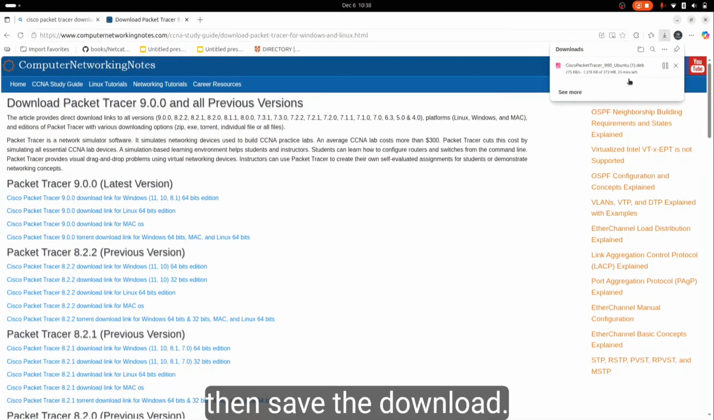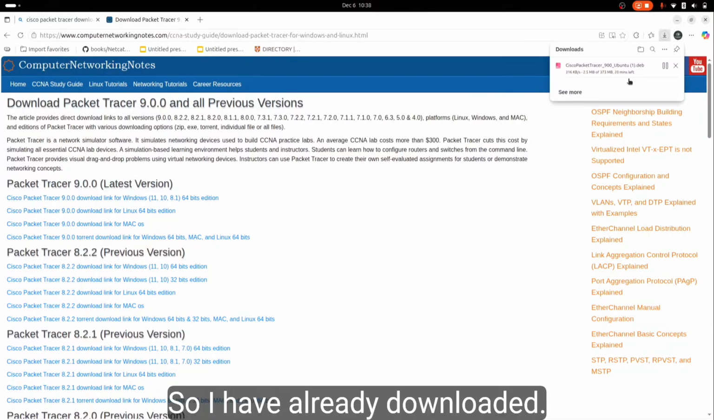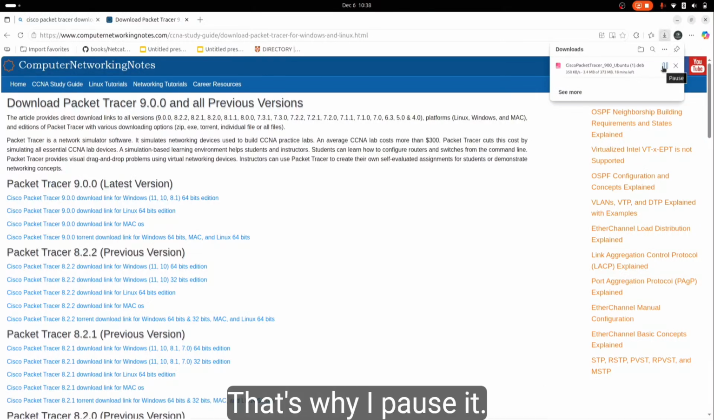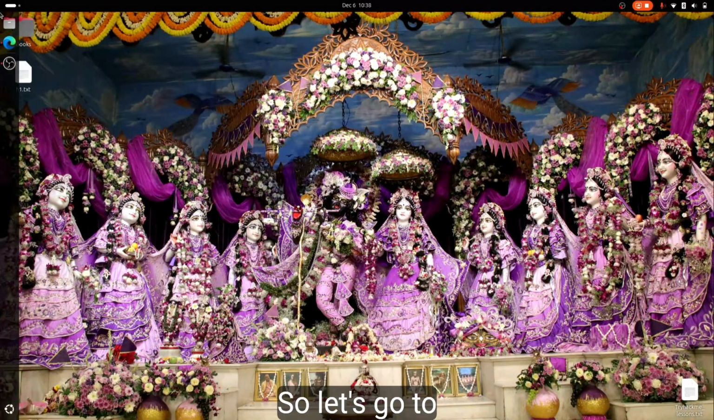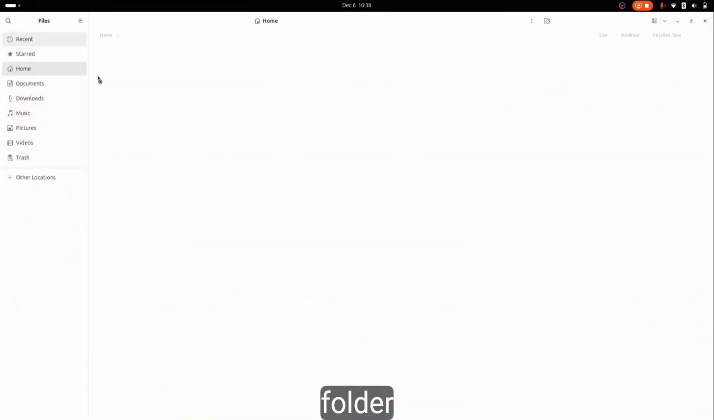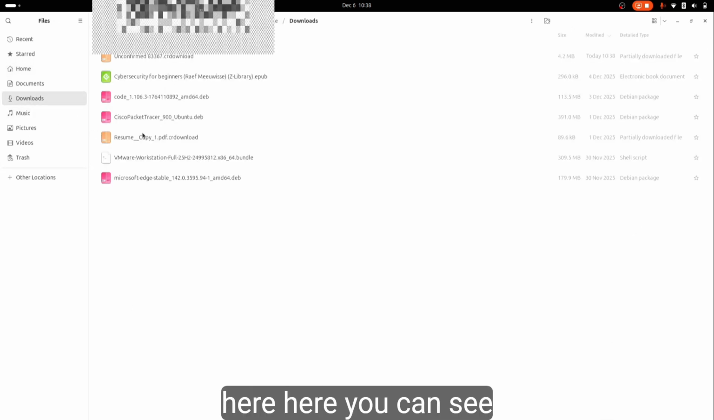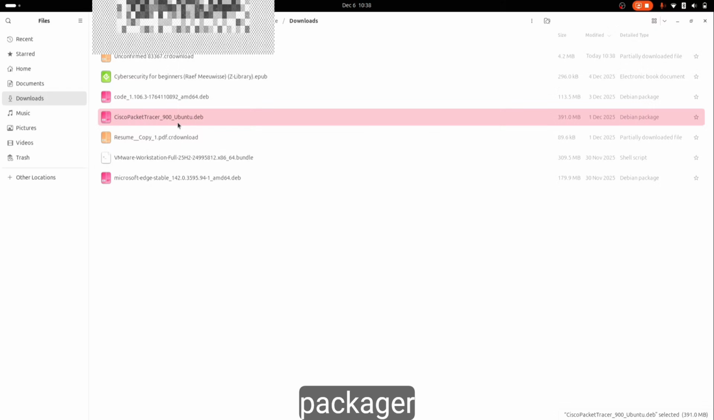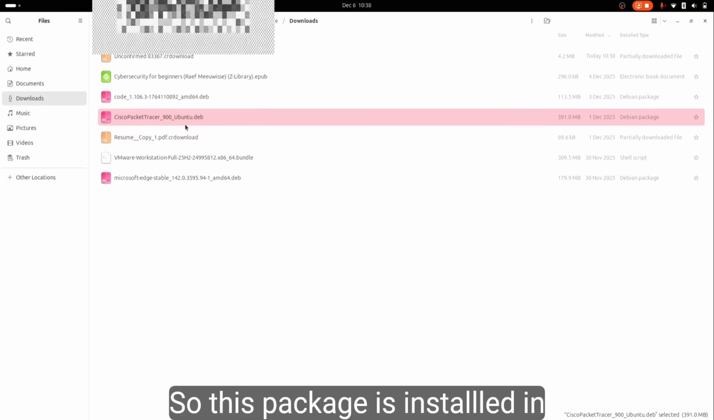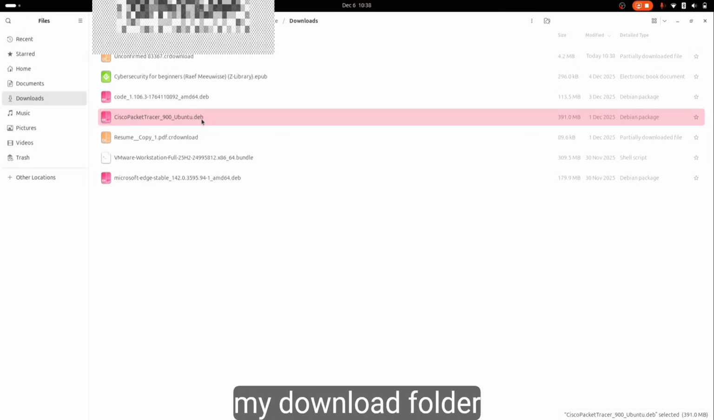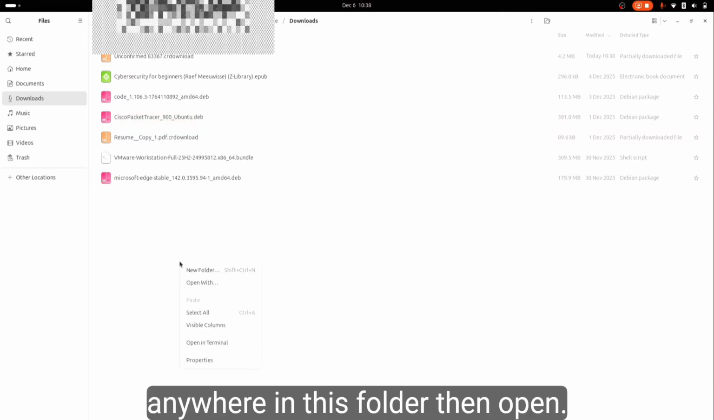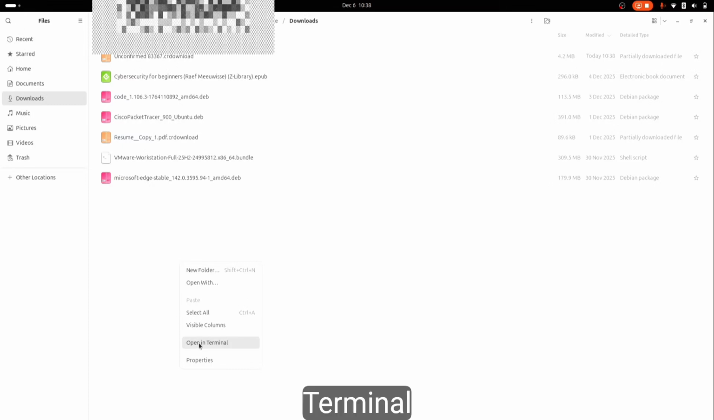Then save the download. I have already downloaded it, that's why I paused it. So let's go to my download folder. Here you can see this Cisco Packet Tracer 900 underscore ubuntu.deb. So this package is in my download folder. Then right click anywhere in this folder, then open in terminal.